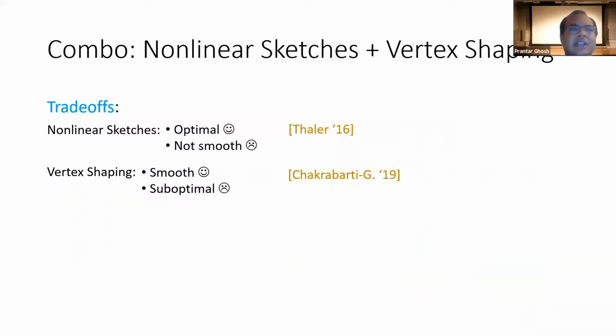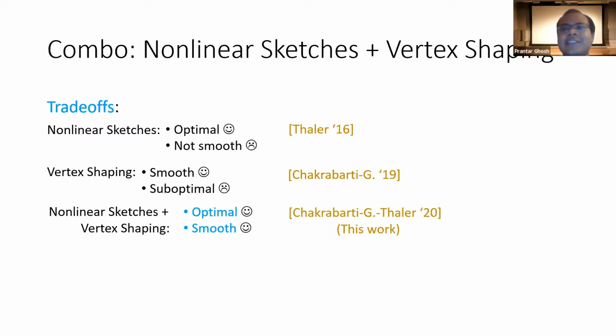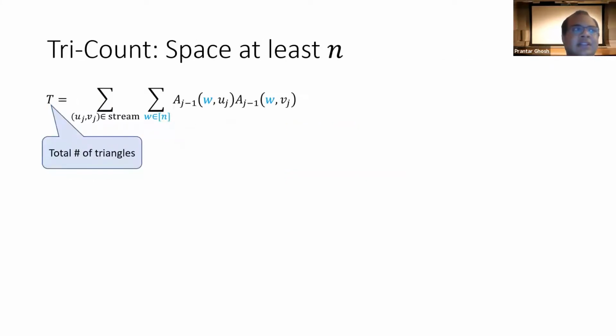So to sum up, Tyler in 2016 used nonlinear sketches to obtain a trade-off that is optimal but not smooth. And Amit and myself, we used this vertex shaping technique to obtain a smooth trade-off, but it was suboptimal. So here in this work, we kind of team up and we succeed in combining our techniques to obtain a scheme with both optimal and smooth trade-offs. Now I'll describe our triangle counting protocol for space larger than n in detail.